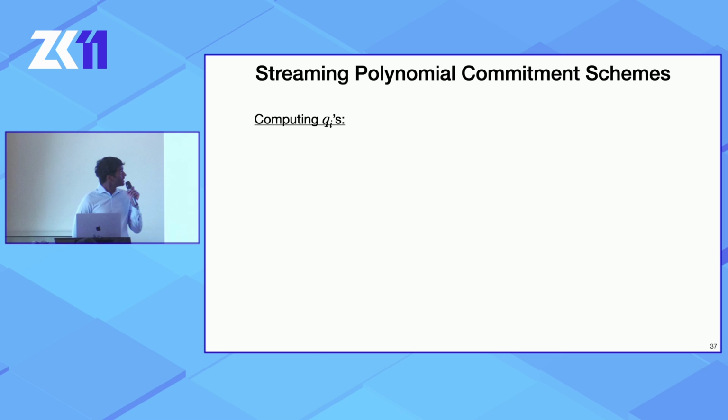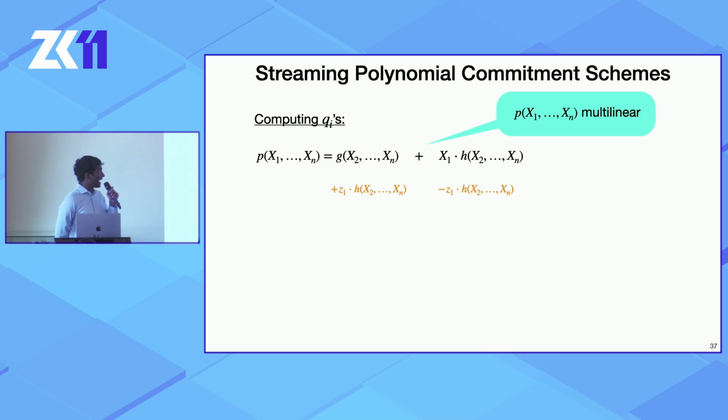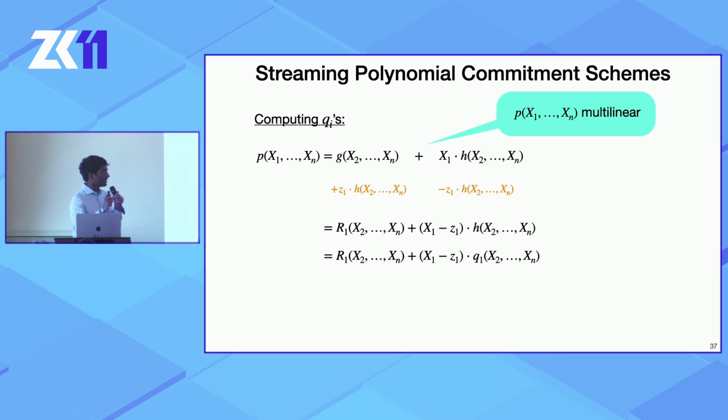How do we compute these Qis? So let's start by decomposing P. Since P is multilinear, it is of degree at most 1 in x1, and you can split it up into these two polynomials, G and H, where H is essentially factoring out all the monomials that have x1 in them. Now we can add and subtract this term, z1 times h minus z1 times h, and we see that the left side turns into some remainder polynomial r1, but the right side looks exactly like we needed it to, which is x1 minus z1 times something. So h is exactly what we wanted q1 to be, and we recurse on r1 to obtain q2 all the way up to qn.